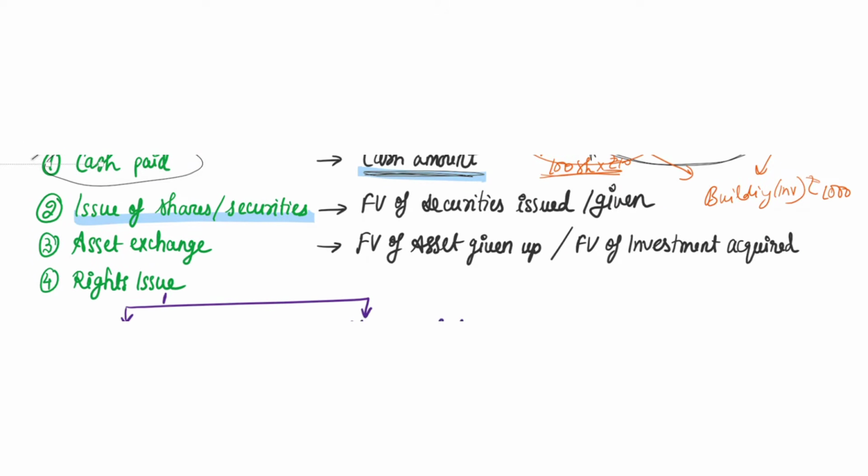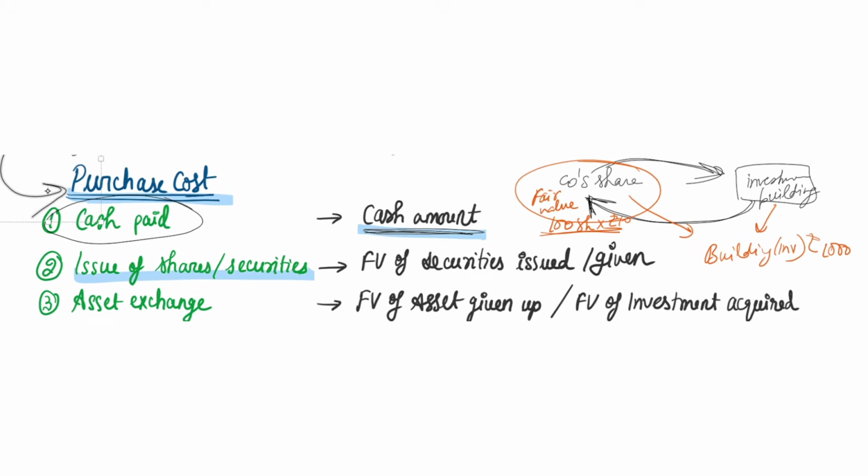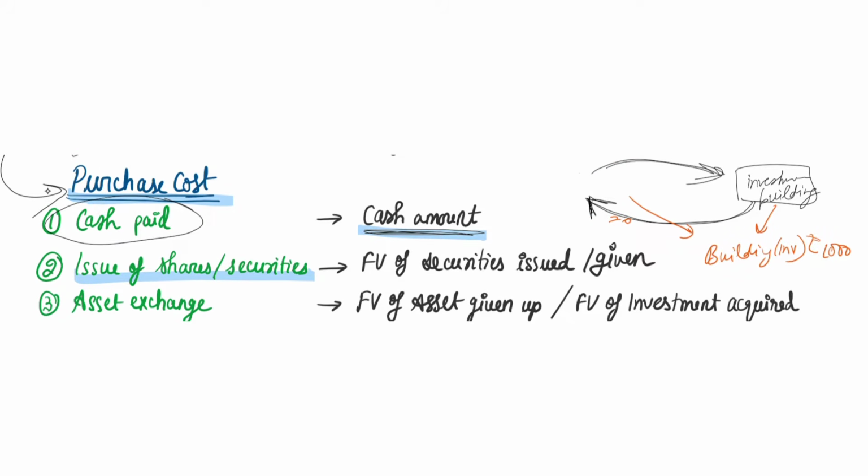Next, suppose you have neither given shares nor paid cash. This time you have given some other asset to them. Suppose you have given your plant and machinery, and in exchange of that you have got a building as your investment. Then in such case, what will be the cost of the building which will be recorded in the books?